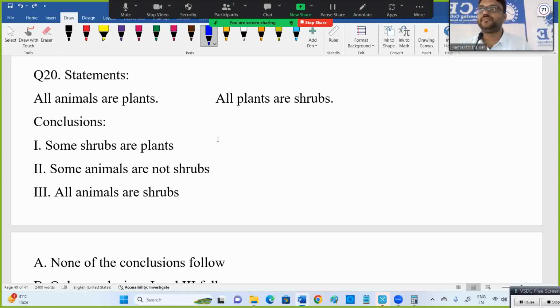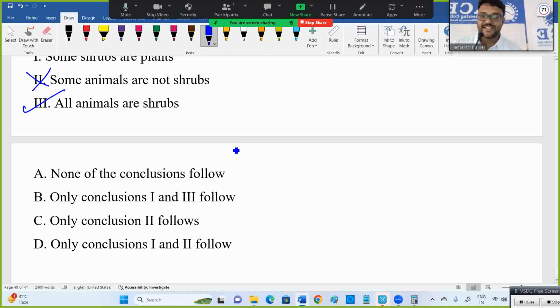Very easy question. Third one for sure. I think I discussed this shortcut already for you, or else let's see. Listen, this is one shortcut without drawing the diagram as well. All plants are shrubs, right? Means wherever plants is there, I am allowed to put shrubs. Then what will happen? All animals are shrubs. Third one correct. Second one wrong, right? When all animals are shrubs, second one saying some animals are not shrubs is a contradiction. So third one true, second one not required.